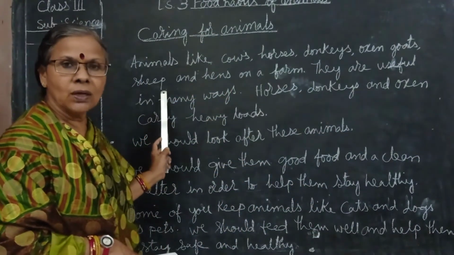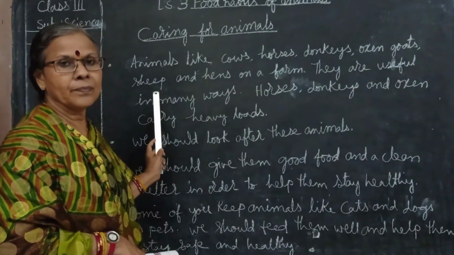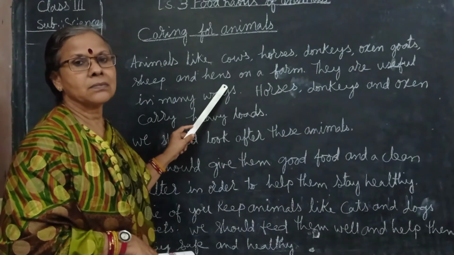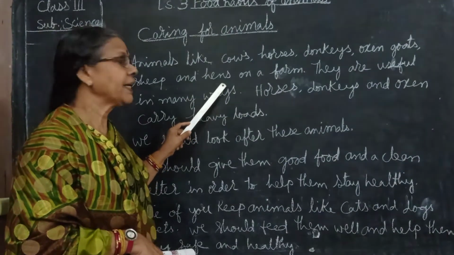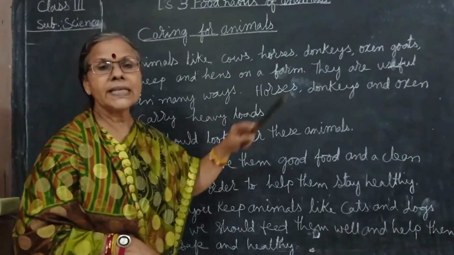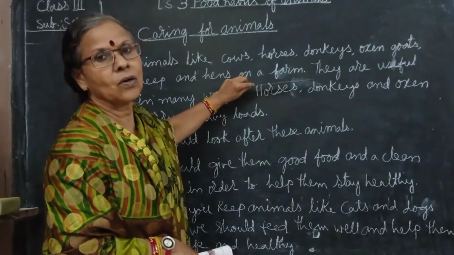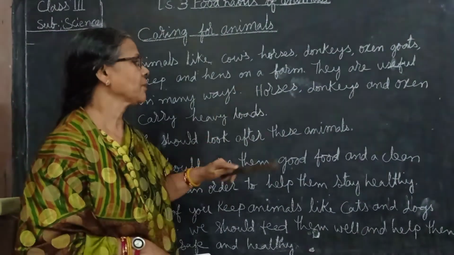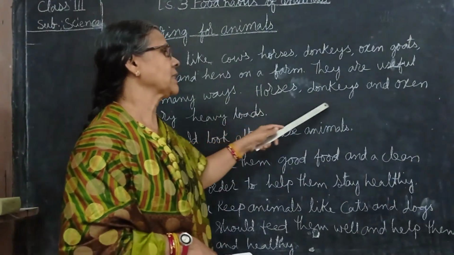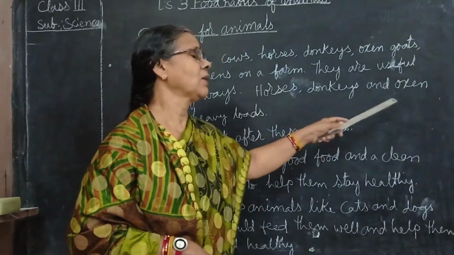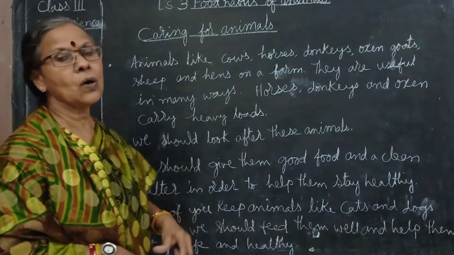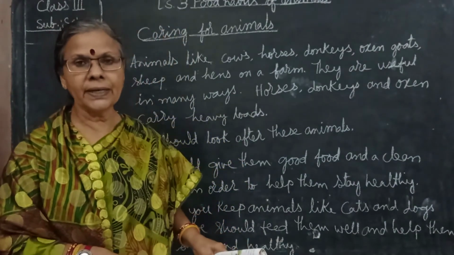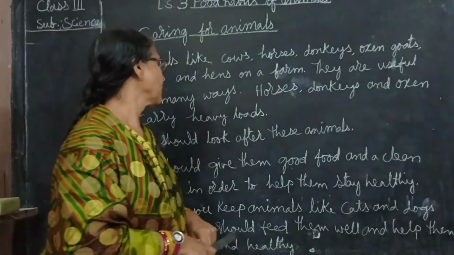Sheep, we get wool from the sheep, and hens give eggs and meat also. So these are the animals on the farms. They are very useful in these ways. As I told you, horses and donkeys carry loads, and oxen also carry loads. How do they carry the loads? Because while ploughing in the field, they carry the loads.